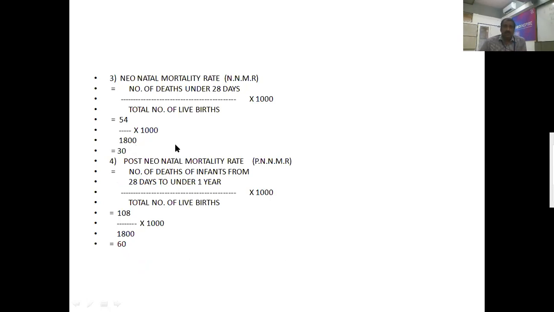And the next one is the post-neonatal mortality rate. Post-neonatal mortality rate is number of infant deaths from 28 days to under 1 year of age divided by total number of live births into 1000. Infant deaths from 28 days to under 1 year is given as 108, divided by 1800 into 1000. You are getting 60. So you are getting all the values.